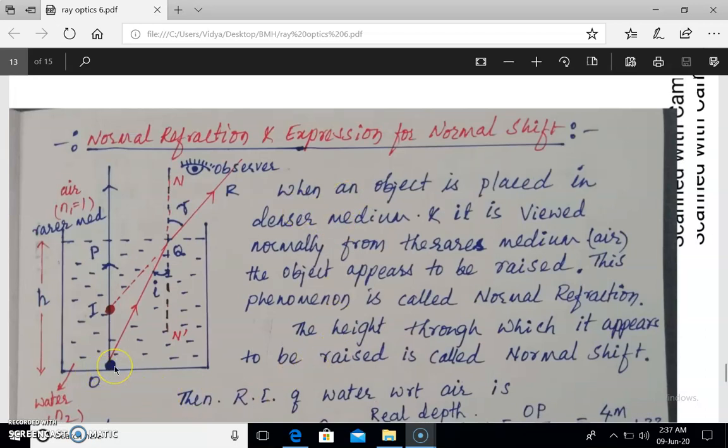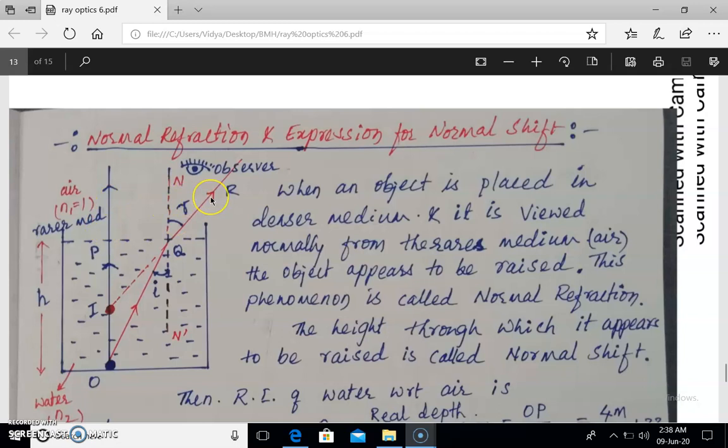Here O is a luminous point object placed in a bucket of water. Then we consider a set of rays starting from this luminous object. A ray OP is incident normally on the interface, that is the surface separating air and water. Light travels undeviated, wherein Snell's law is invalid. Another ray, say OQ, is incident obliquely on the interface. After refraction it bends away from the normal, since light is traversing from the denser water medium to the rarer air medium.